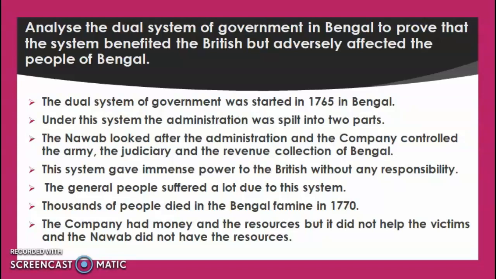Due to this, there was a famine in Bengal in 1770, and in that famine thousands of people died without food. The Nawab could not do anything to help the victims, and the company did not even think about helping them. So at the end, the common people were the sufferers.